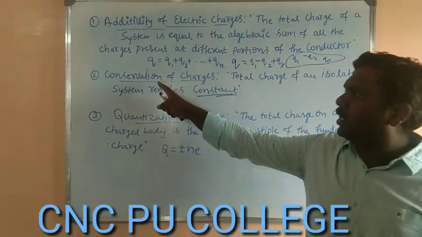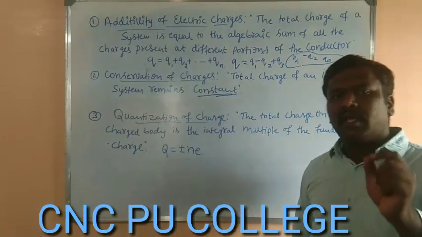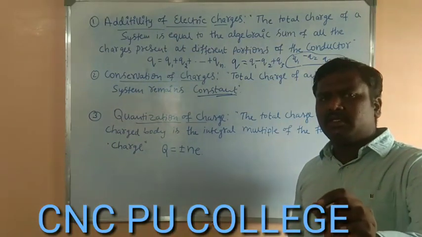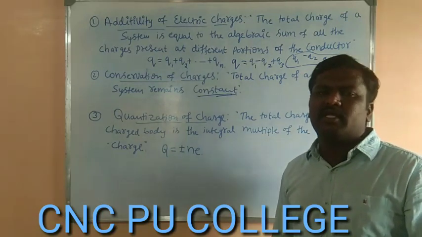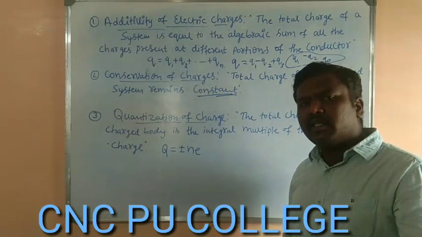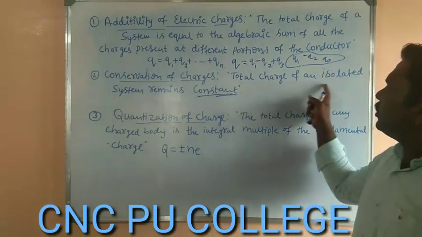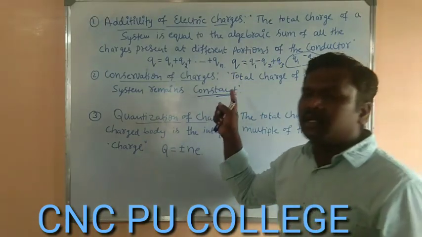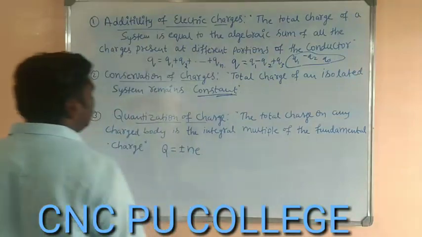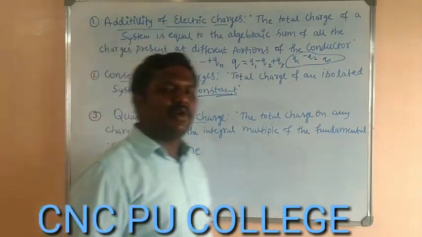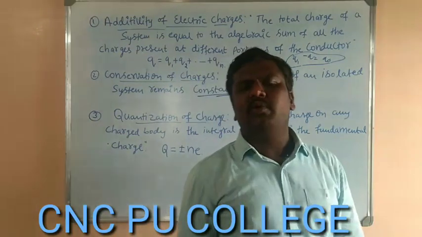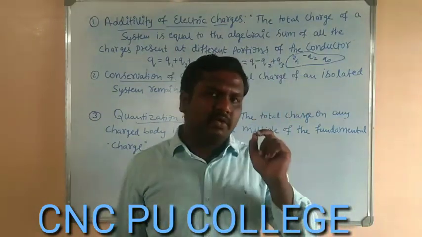So that is the second basic property of the charges, conservation of charge. Charges can neither be created nor be destroyed. They can be just transferred from one body to another body so that the total charge of an isolated system remains constant. So if we move on to the third property of the charges, that is quantization of charge. This is very important. Please try to understand this thoroughly.